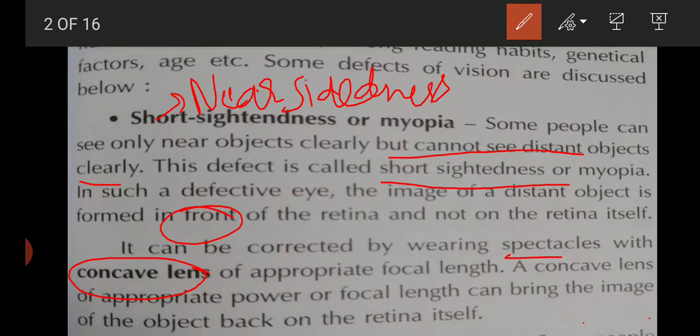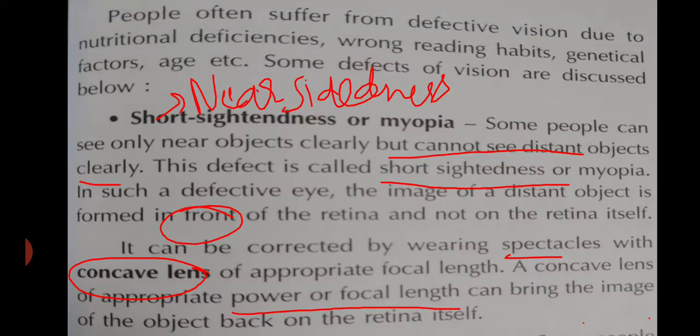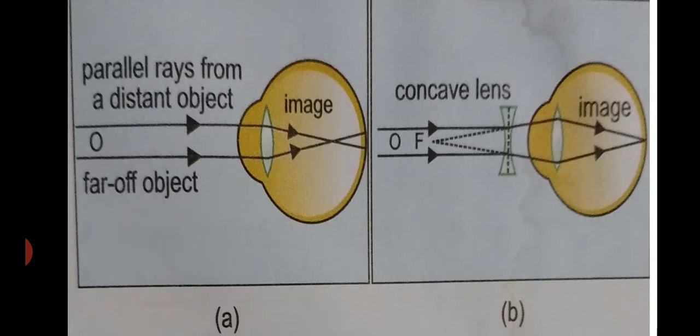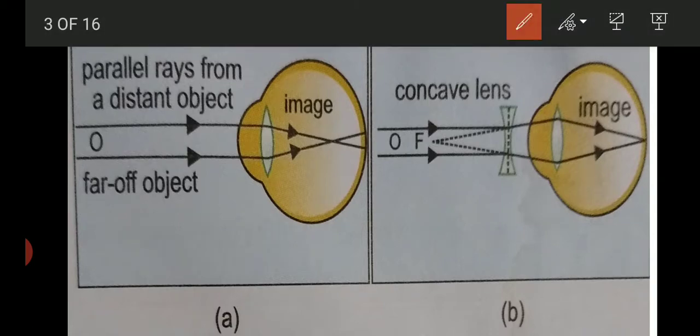We know that a concave lens is a diverging lens, and a concave lens of appropriate power or focal length can bring the image of the object back to the retina itself. You can see here the defect of the eye: the image is formed in front of the retina, so the vision is not clear. A person with myopia can see nearby objects, but cannot see distant or far objects clearly.